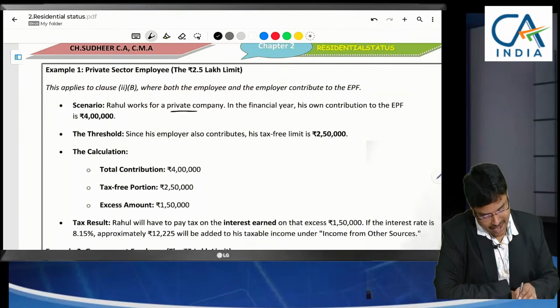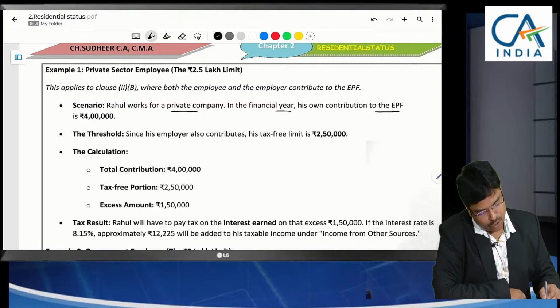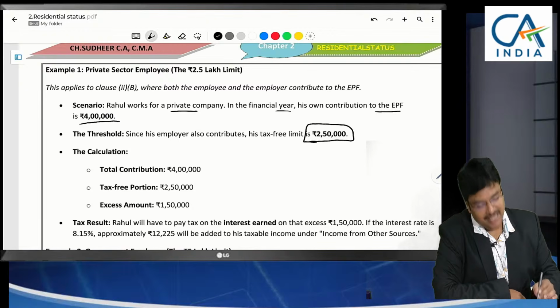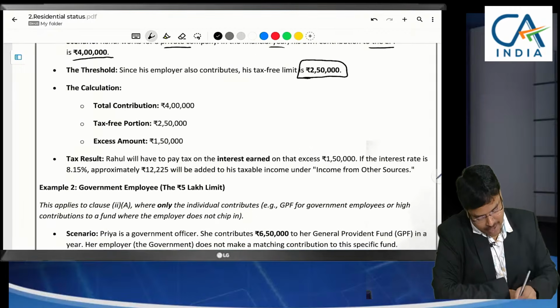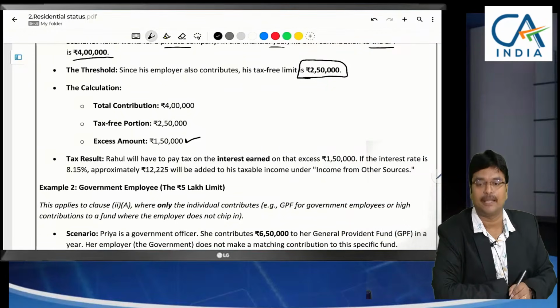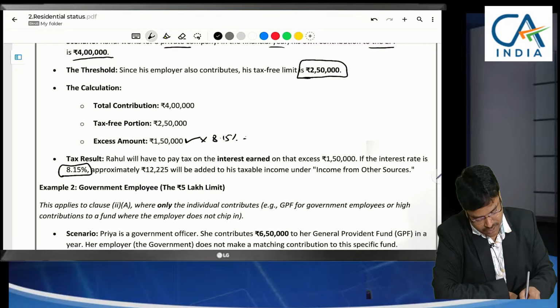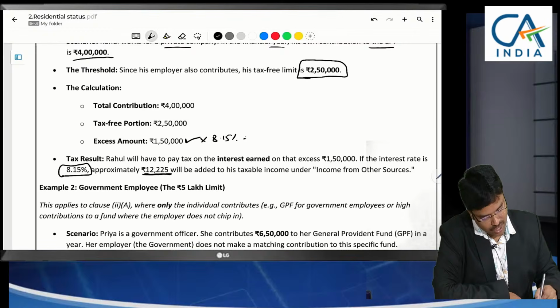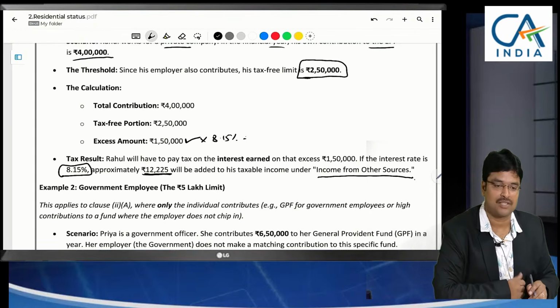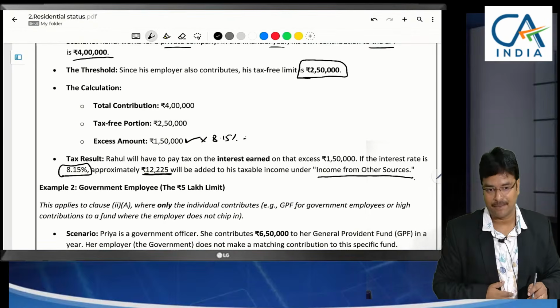Rahul works for a private company. In the financial year, his own contribution to Provident Fund is 4 lakhs. What is the threshold limit fixed by us? 2,50,000. Since he is contributing 4 lakhs, on the excess amount of 1,50,000, if we receive interest at 8.15%, this will be approximately 12,000 amount, and will be taxable under the head other sources. Full exemption cannot be claimed.